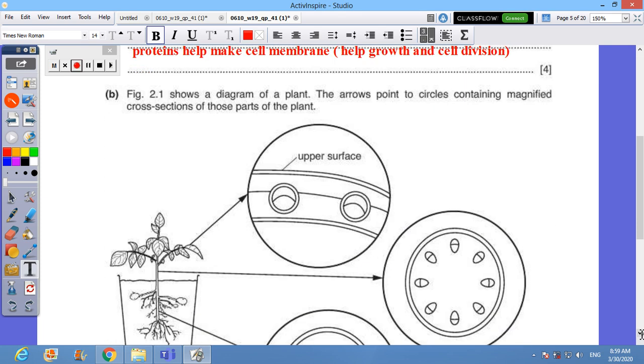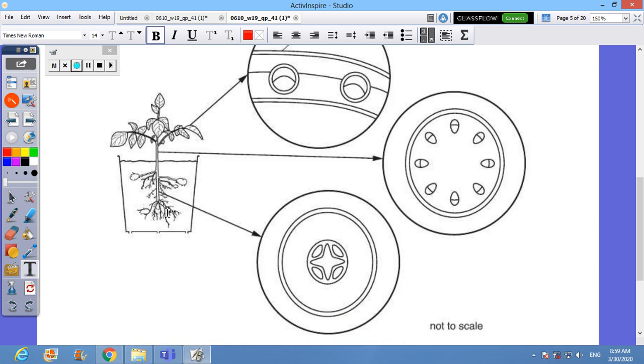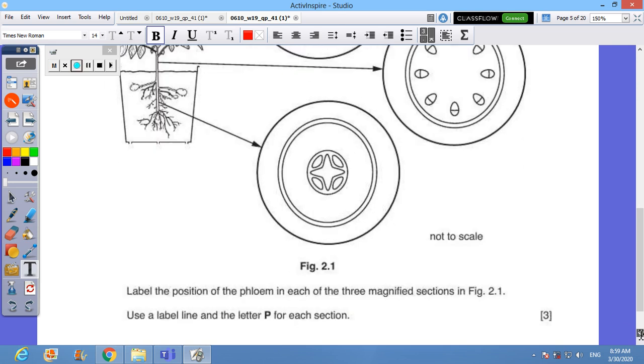The figure 2.1 shows a diagram of a plant. The arrows point to circles containing magnified cross-sections of those parts of the plant. So I have taken different sections in different parts of the plant, from the leaf, from the root, and from the stem as well.